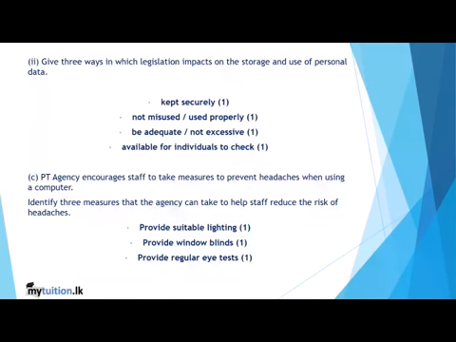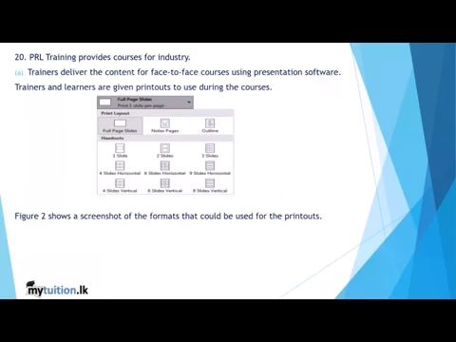You should be very careful when you are handling other employees' data, as it can be misused and it can be excessive. You should have a particular person to check on the personal data. Next, they encourage staff to take measures to prevent headaches using a computer. Give three measures to help staff reduce the risk of headaches. You should have proper lighting. Do not have bright contrast on your PCs, and you should have a regular eye test, or you should have computer glasses also, which will protect you from problems caused by the computer.